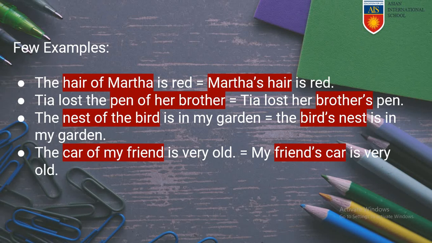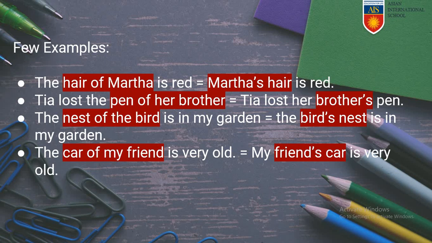Here are a few examples of possessive nouns. The hair of Martha is red. The hair belongs to Martha. Martha possesses the hair. When we make it a possessive noun, we say Martha's hair is red. We are adding apostrophe and s. Tia lost the pen of her brother.